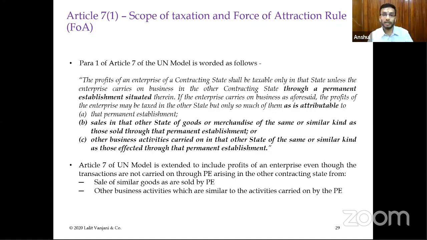Even those kind of transactions will be covered, and the profit attributable to those transactions will also be taxed in the source state, just because you had a PE which is also dealing in the same or similar kind of goods or merchandise. Then the C thing goes one step beyond. It says that not just sale or purchase of similar kind of goods, but even if the profits are earned through similar business activities, means business activity is trading.